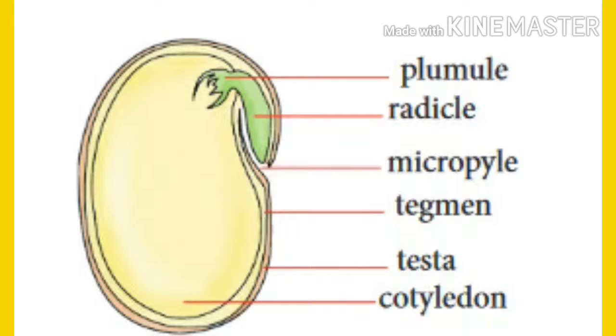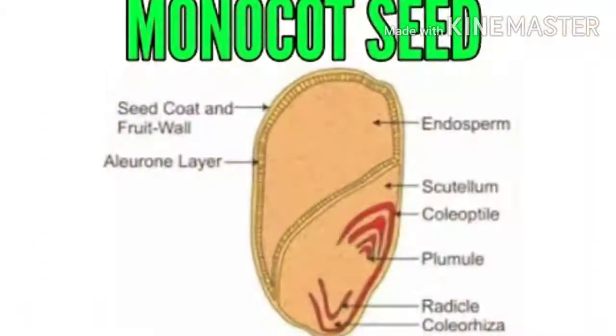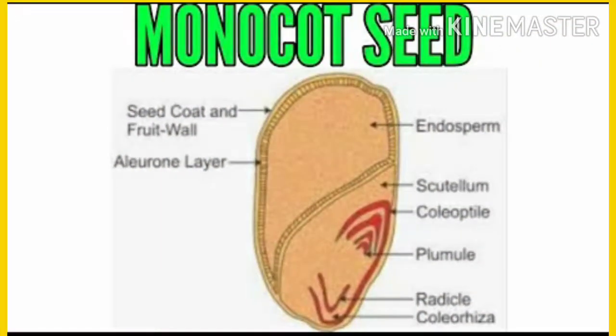Seed formation occurs as a result of sexual reproduction. Now there are two types of seeds. They are first dicotyledons seed and second monocotyledons seed. So first let's discuss the cotyledon. What is cotyledon?